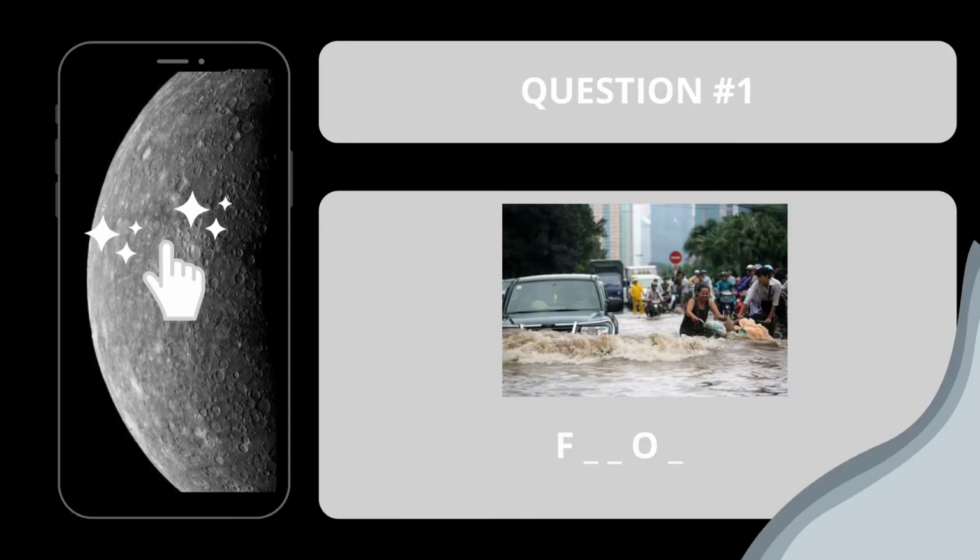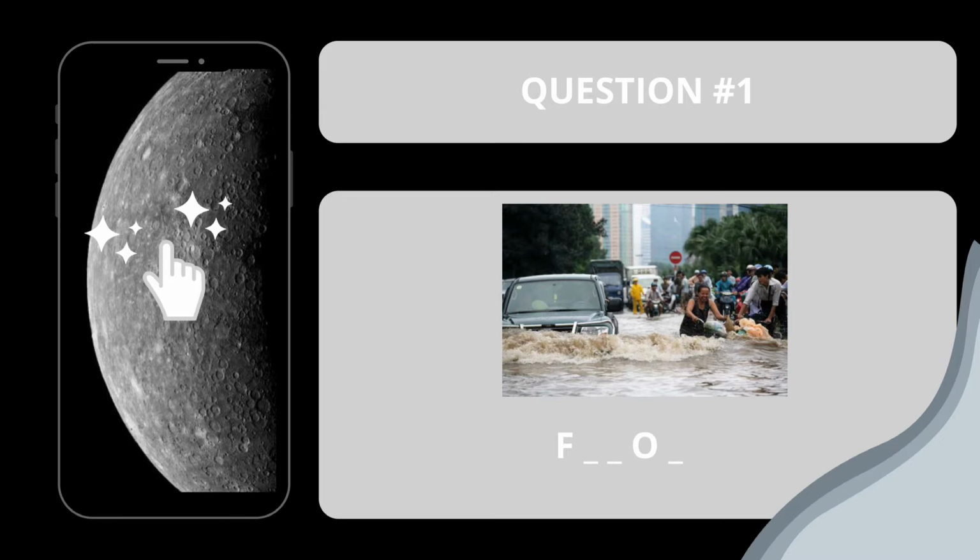Okay, for the first question, we have this one. At the beginning of the word, we have the letter F. Can you guess what word or natural disaster is this? Can I try? Yes, you can, of course. I think the answer would be flood.